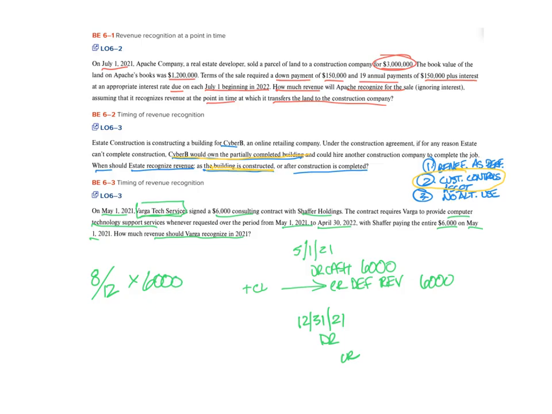This indicates that we should be recognizing $4,000 worth of revenue in the 2021 period. And so our journal entry would be to debit deferred revenue, which decreases this current liability by amount $4,000, and credit our service revenue, increasing this revenue account by $4,000 as well.